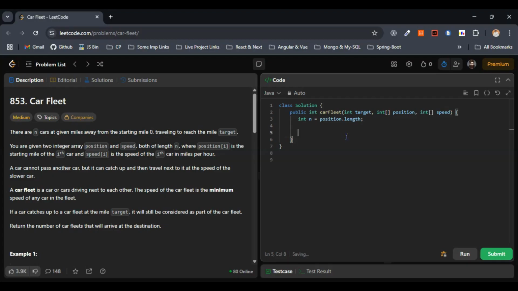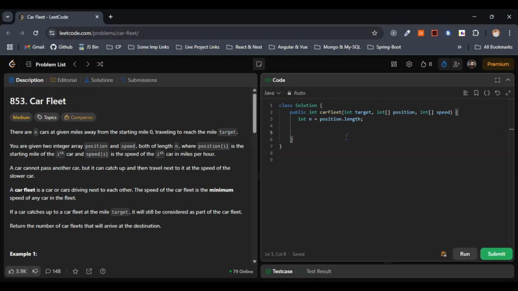We have to pair the position and speed, right? So exact same thing whatever we discussed in the approach, let's articulate the same thing in the form of code here. First step was we have to pair the position and speed, and then second step was we have to sort the position in the descending order, right? Nothing but cars that are closer to the target have to come first, right? So let's pair the position and speed, and then let's sort that one by position descending, right?